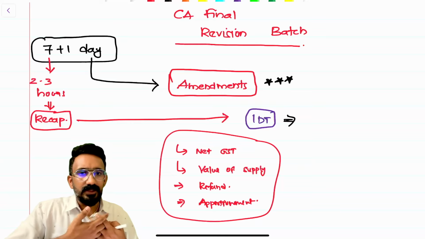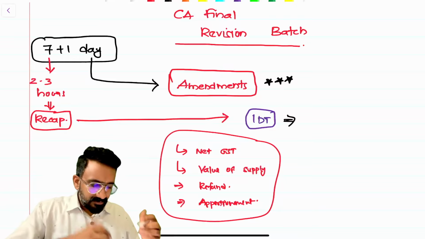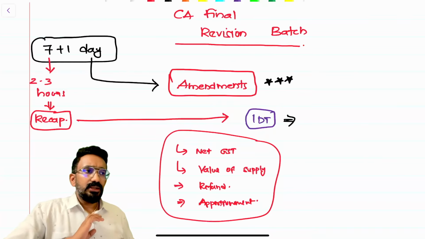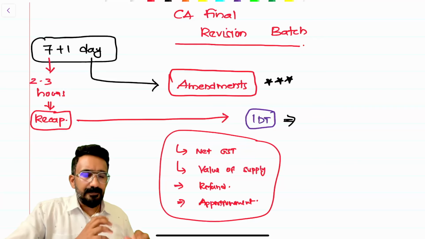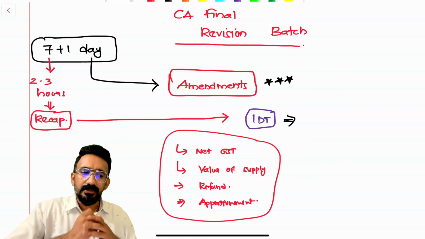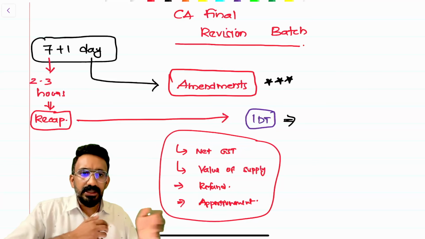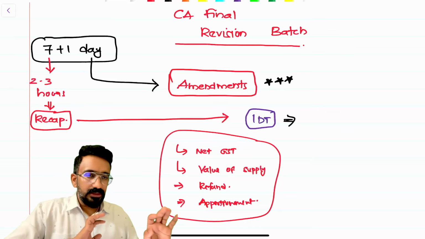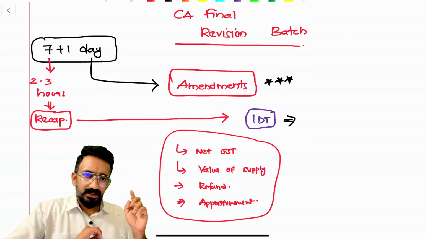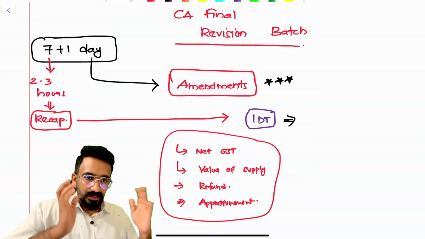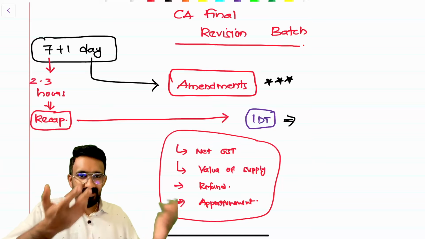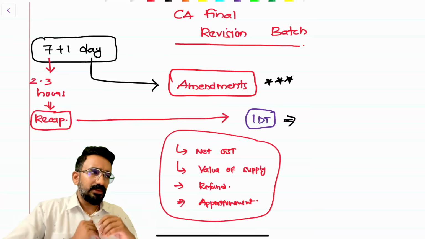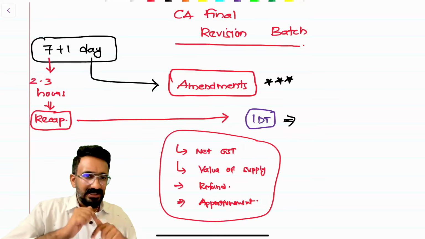Let's get started with our first topic. If you look at CA Final, we can broadly classify the topics into two or three segments. You already know that our syllabus is split between GST, Customs, and FTP. FTP is just one question, 4 marks, and you can refer to some summary notes. I have given scheme-wise videos on my YouTube, or you can search for the scheme-wise video on YouTube and you would get all that available. That's the only question that you will get on FTP.